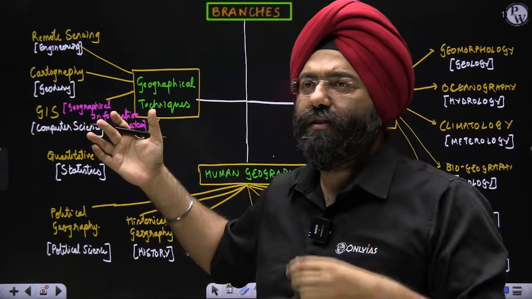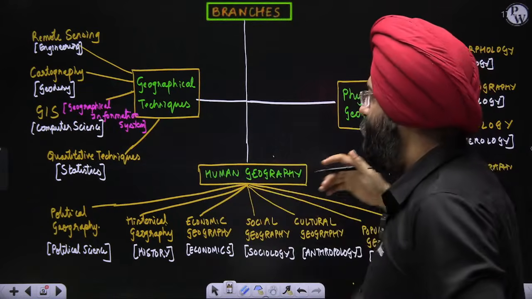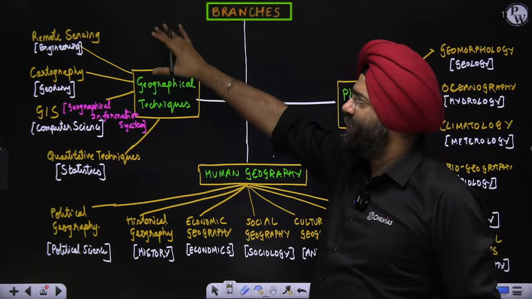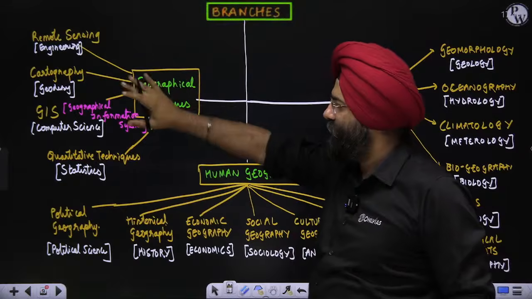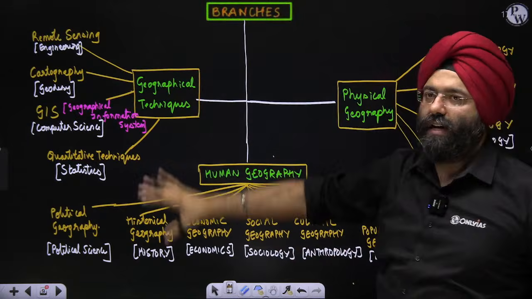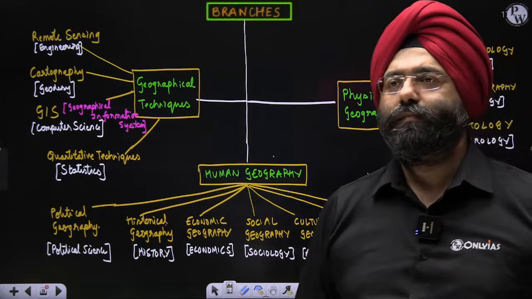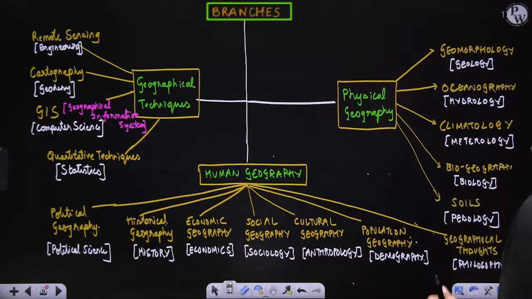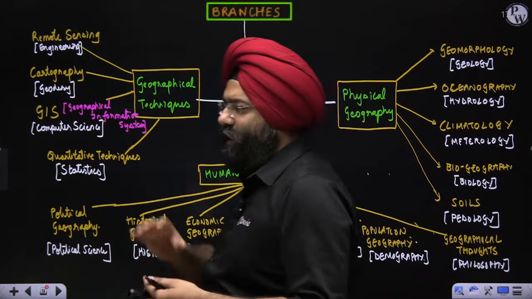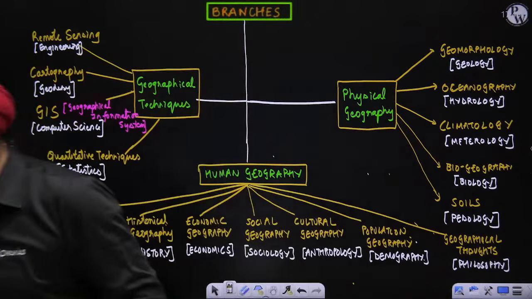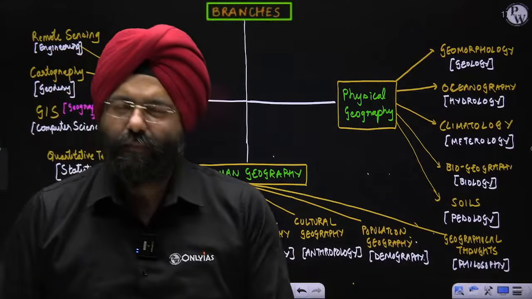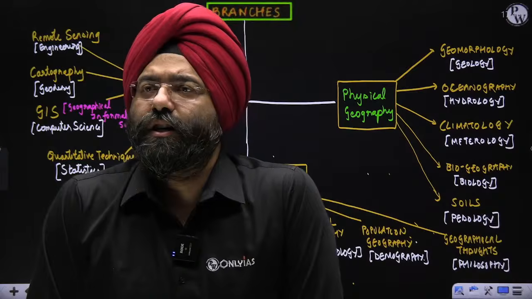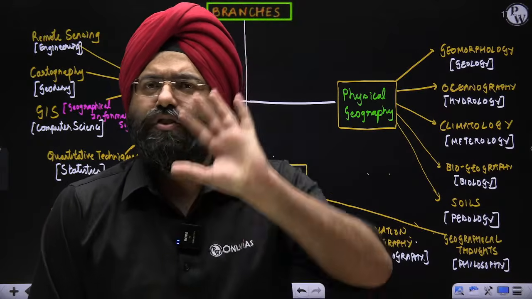Yes, GPS is global positioning system, absolutely. We will be doing all those aspects, don't worry. Those are associated with remote sensing, GIS and so on. So all these are the branches. Am I clear to everybody? Quickly. Clear everybody? Okay. Now you have studied what disciplines are covered in geography, and they are almost clear to you.